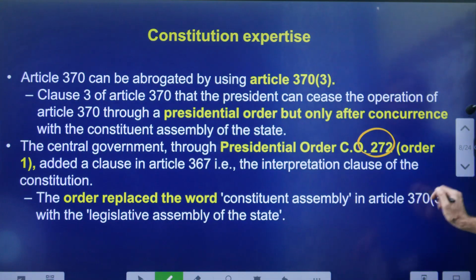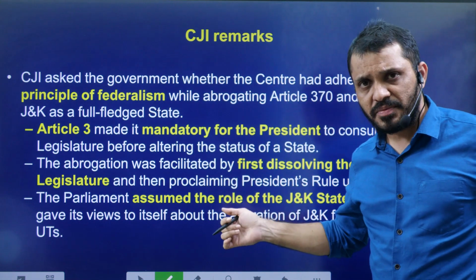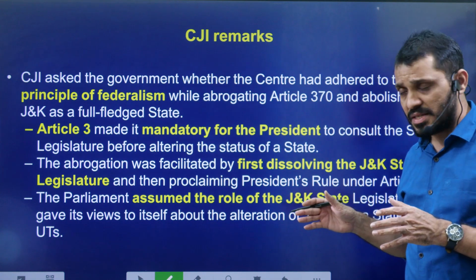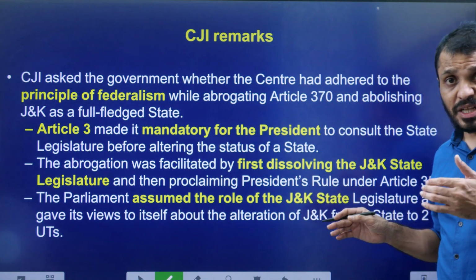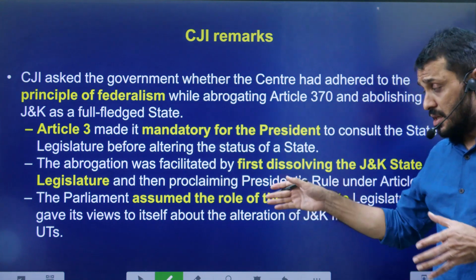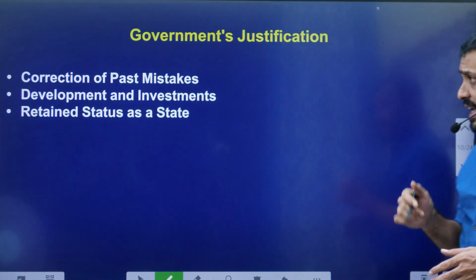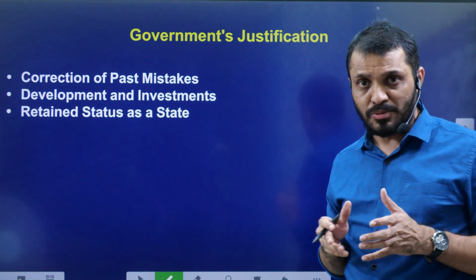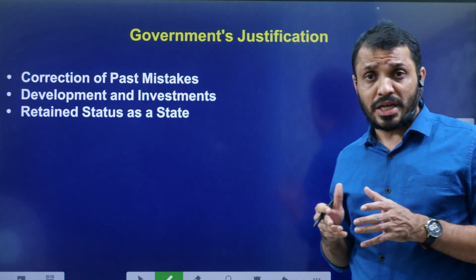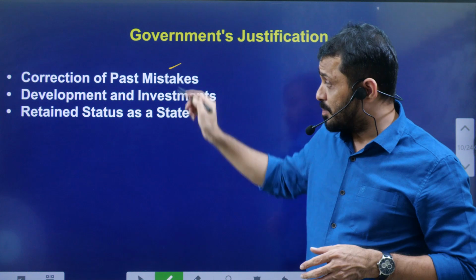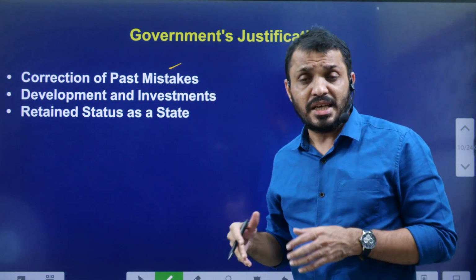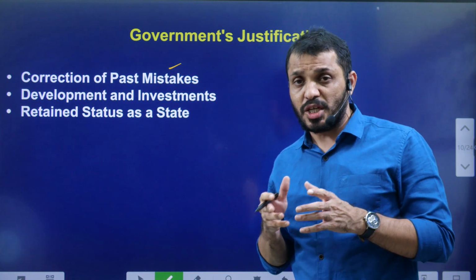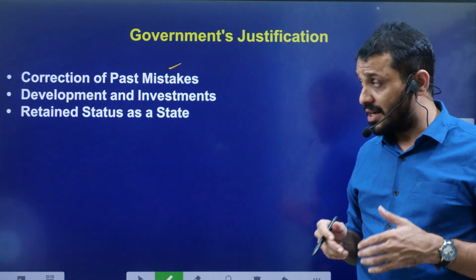Now let's see the CJI's remarks. I already explained regarding Article 3, what the CJI's observations are, why the Assembly's opinion was not taken, and why Parliament itself divided J&K. How is the central government supporting the division of Jammu and Kashmir? The central government is supporting it on the lines of correcting past mistakes: previously we gave Jammu and Kashmir Article 370, because of that some security issues arose, so now we are correcting.